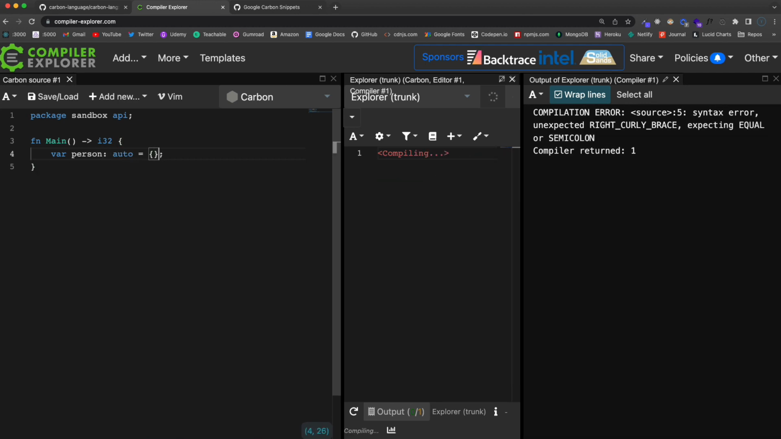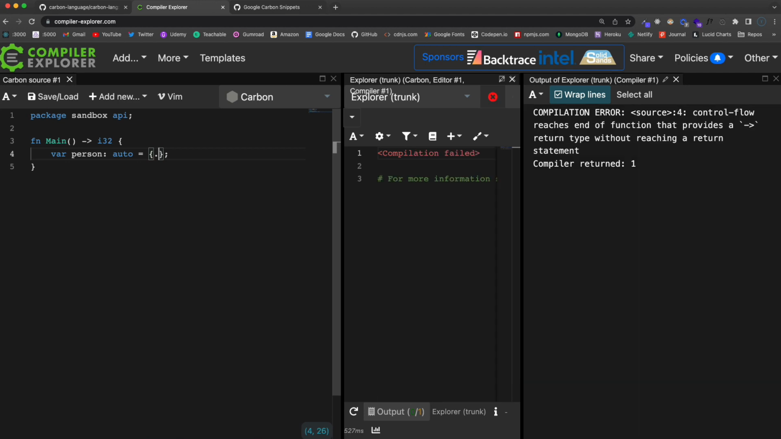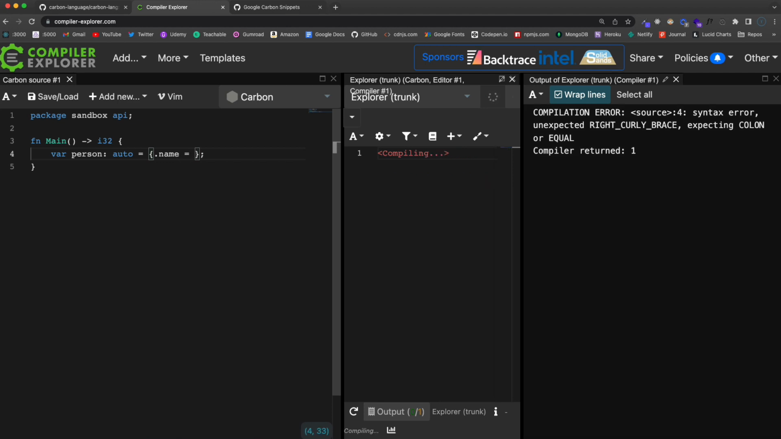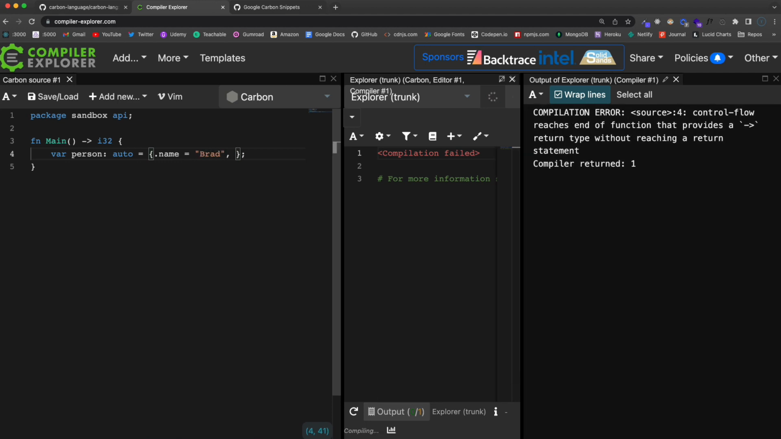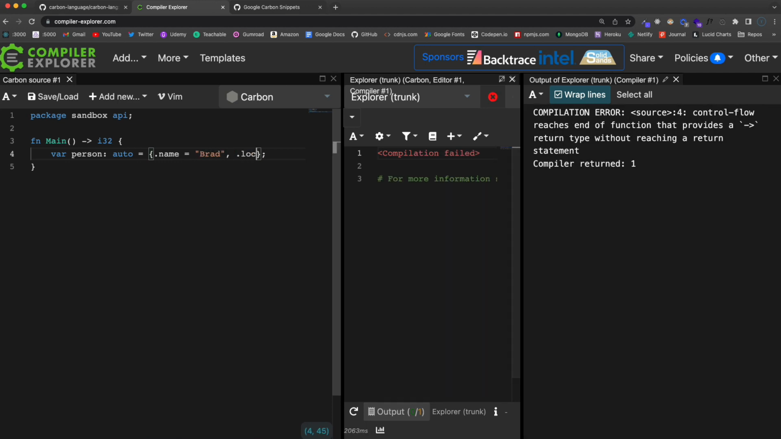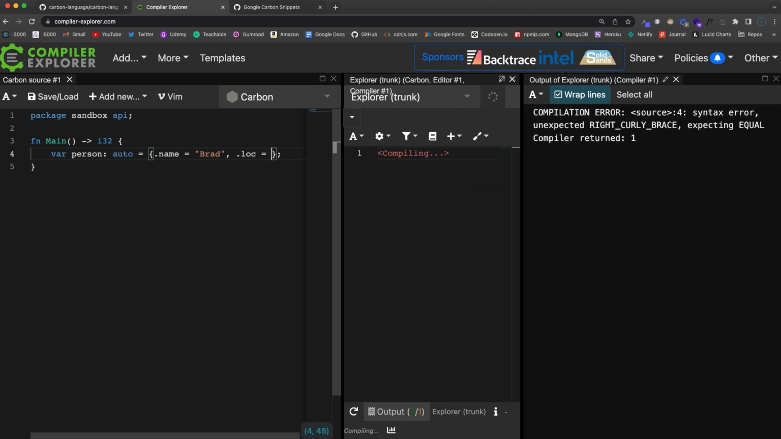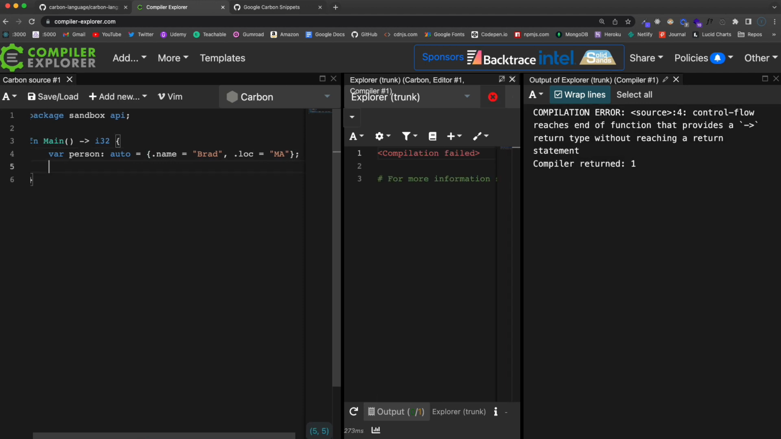And the syntax for this is a little weird. It's going to be dot and then whatever we want the key to be. So I'll say name. And unlike JavaScript objects where we have a colon here, we put an equal sign. We'll say Brad, and then let's do location, .loc for location, and we'll set that. Oops, still in JavaScript mode. Okay, so that should work.